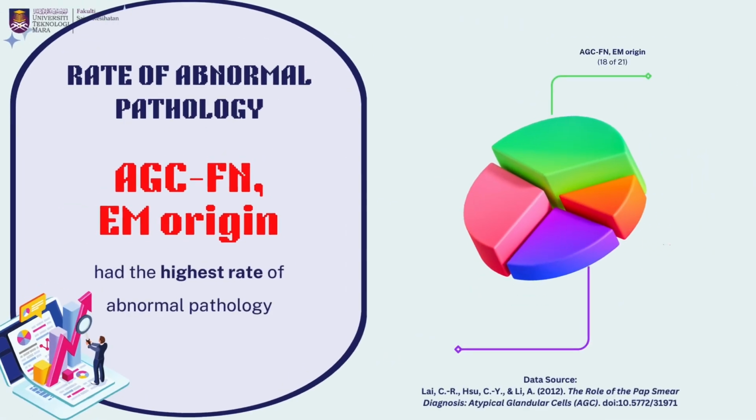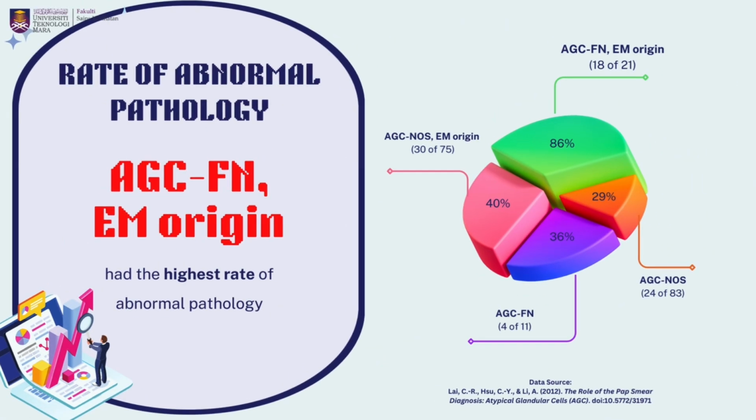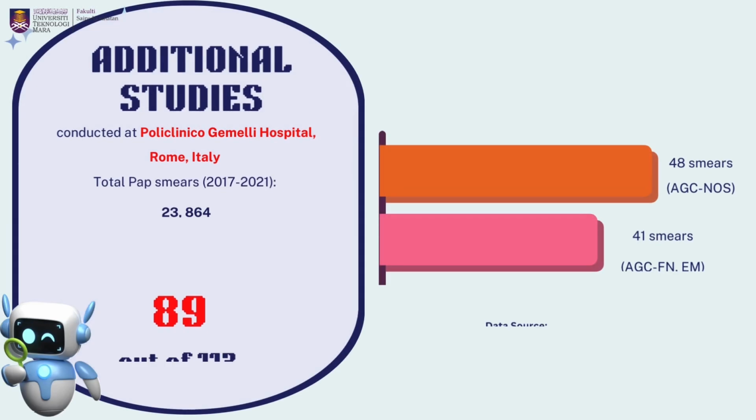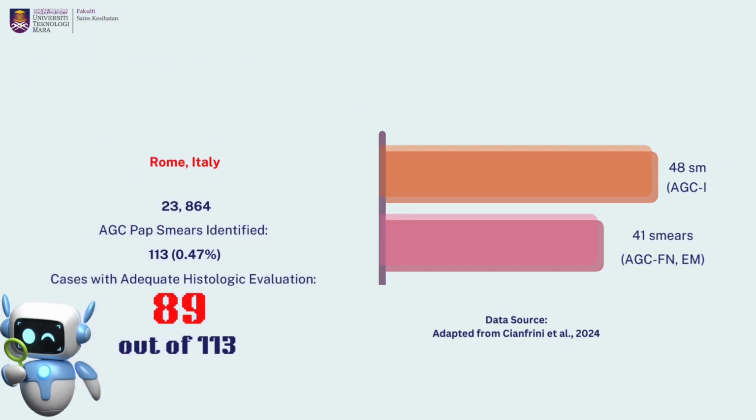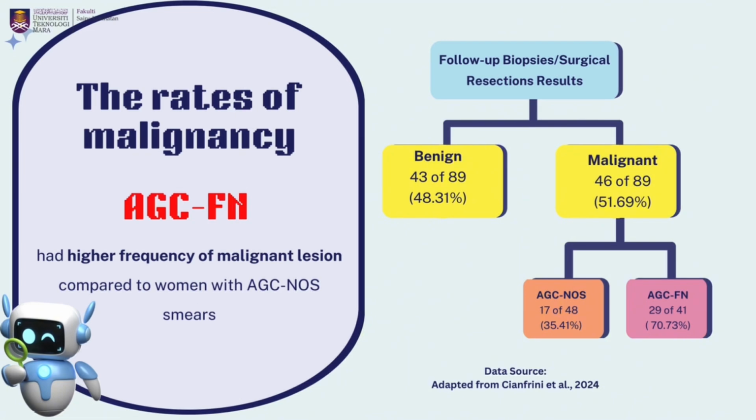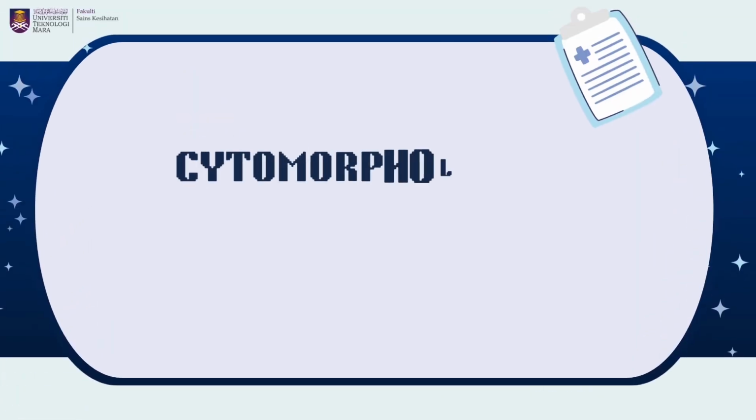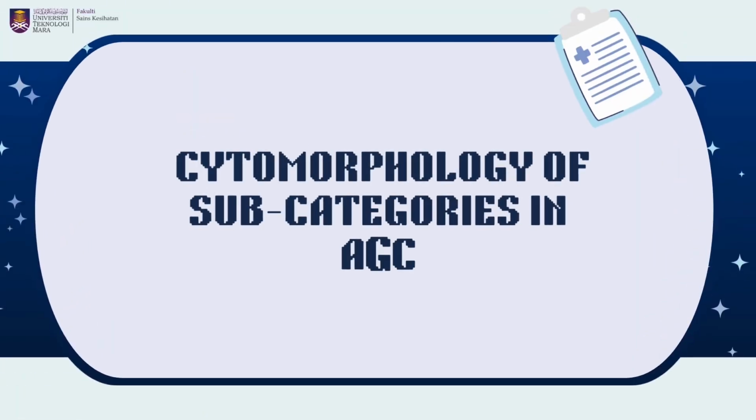However, in terms of the rate of abnormal pathology, we can infer from the data that AGC-FN of endometrial origin has the highest rate of abnormal pathology. Here is another additional study that we would like to include to support the data from the previous study. Both of these studies imply that women with AGC-FN were more likely to have significant pathology compared with those with AGC-NOS cases.